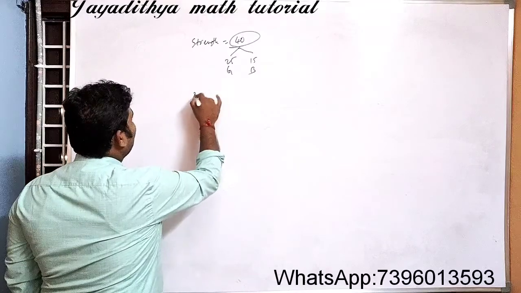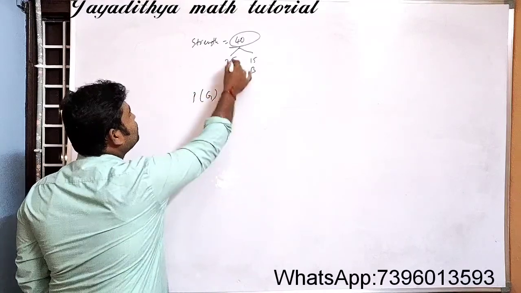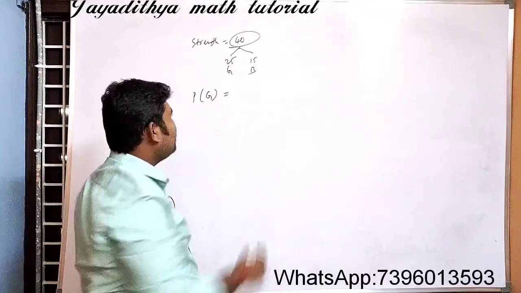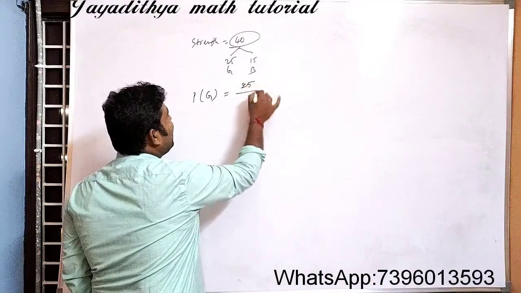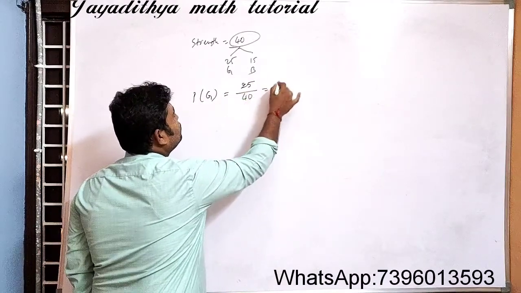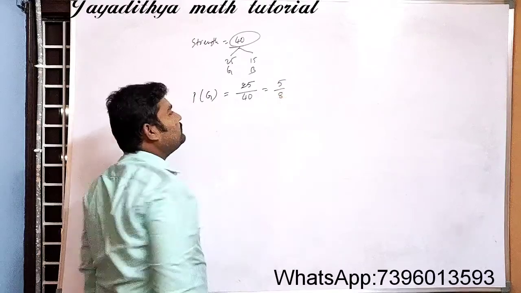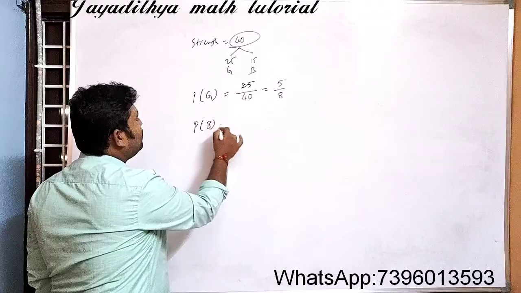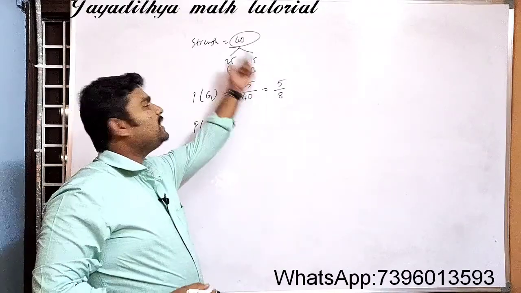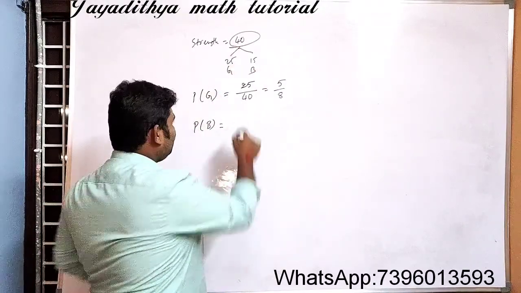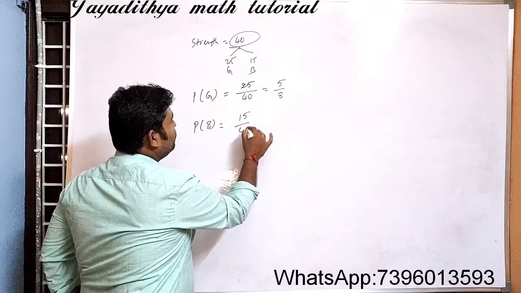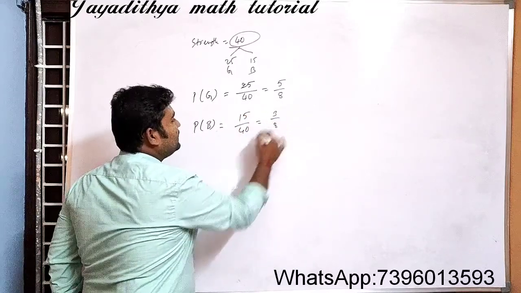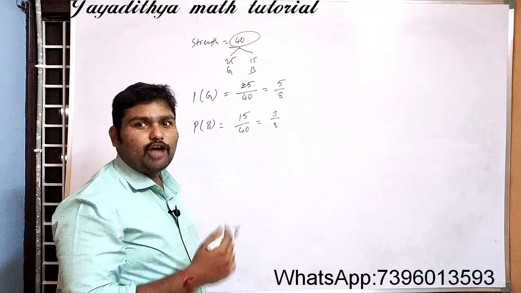So see here, what is the probability of getting a girl's name? Favorable cards are 25 and total cards are 40. So after simplification you will get 5 by 8. What is the probability of boys now? You can do it directly, 15 by 40, which is equal to 3 by 8.